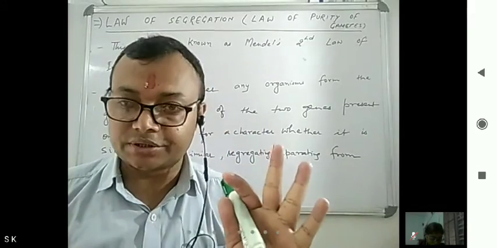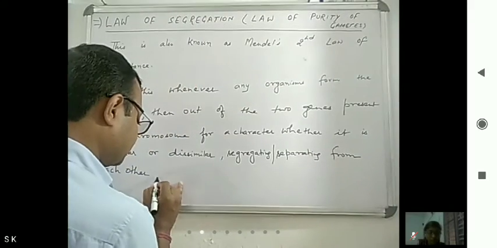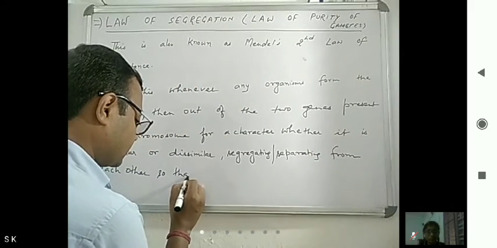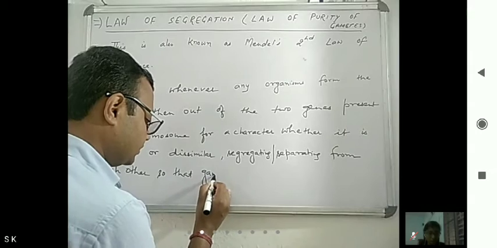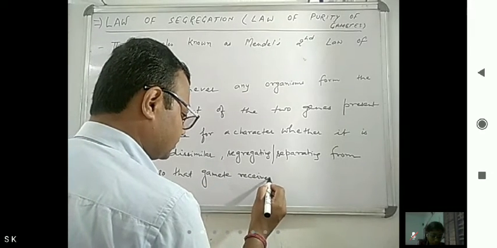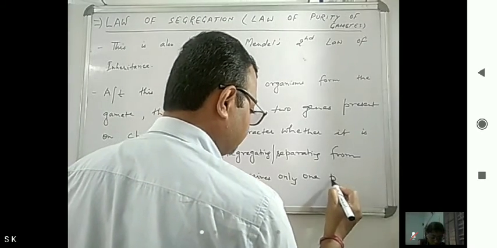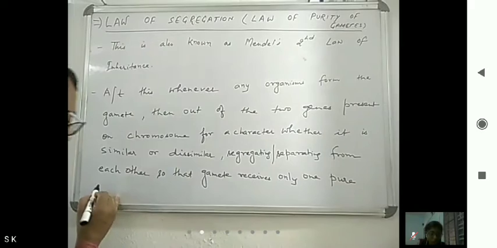So that a gamete receives only one pure trait.